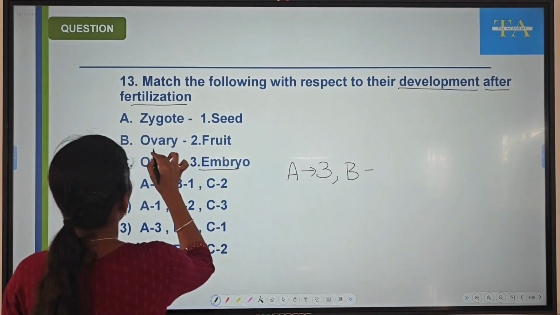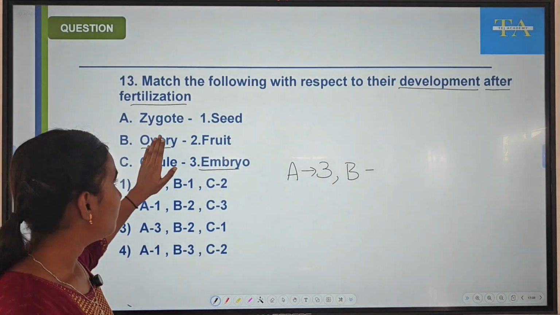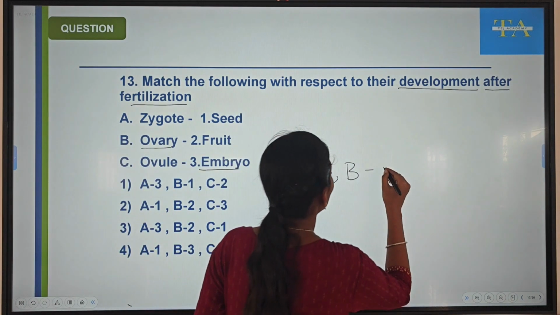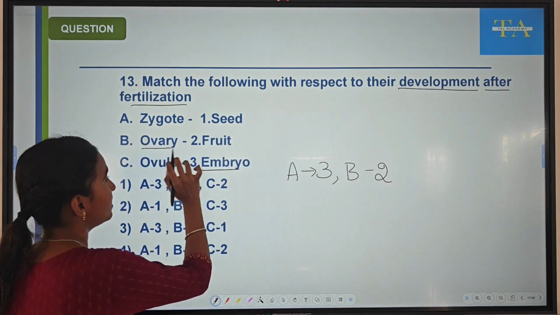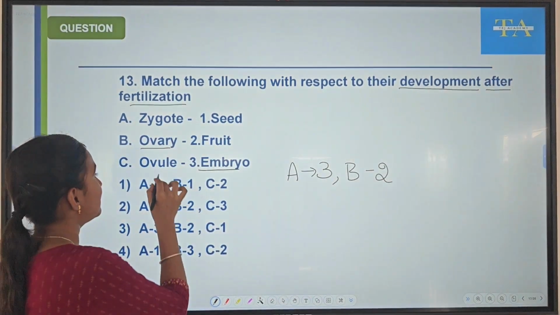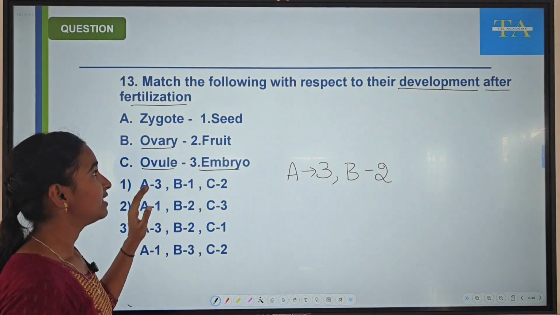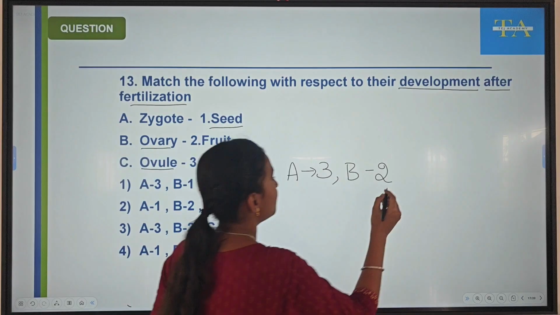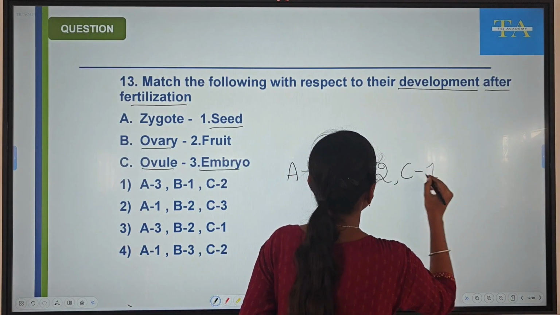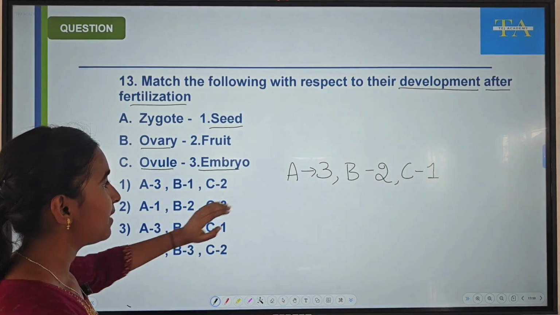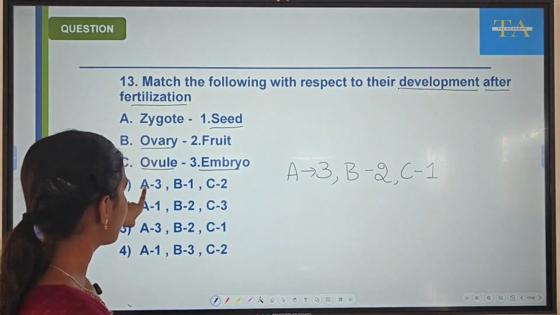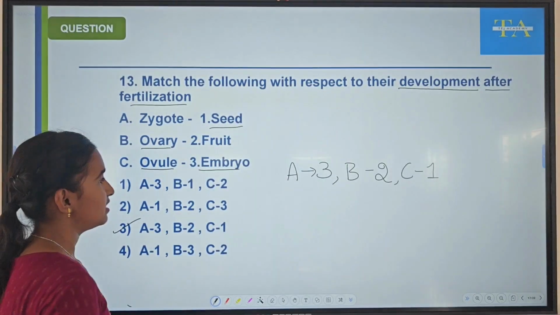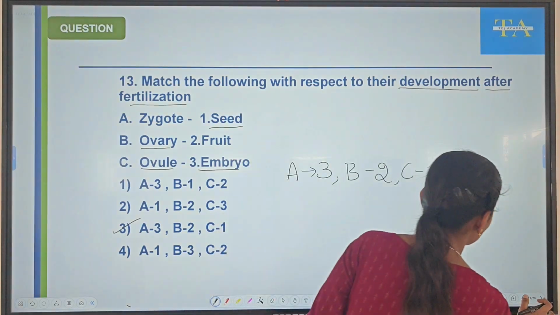Ovary bears ovule, and this ovary will develop into fruit. Ovule is inside the ovary. What is inside the fruit? Seed. So, ovule will develop into seed. This is our correctly matched option: A 3, B 2 and C 1. This is our right option.